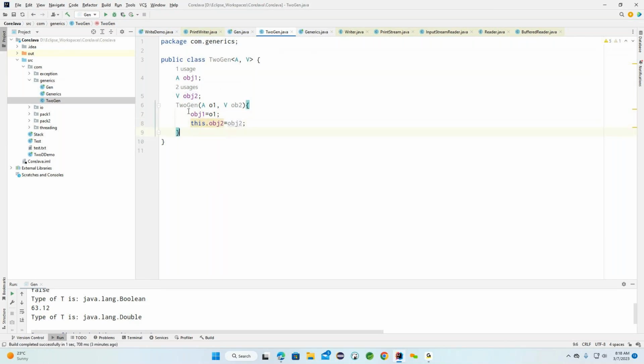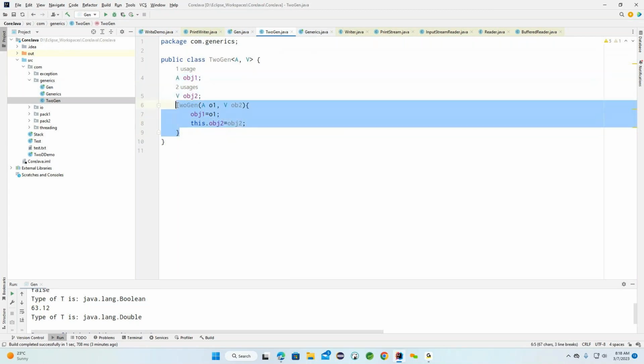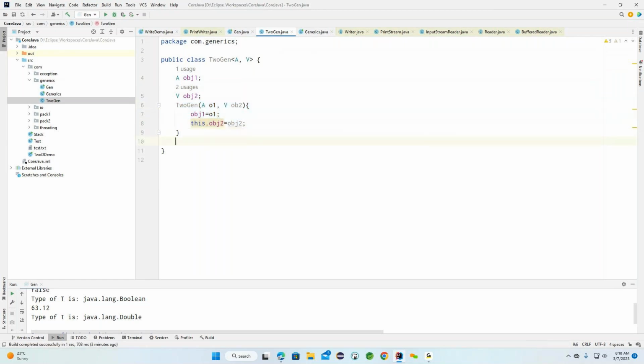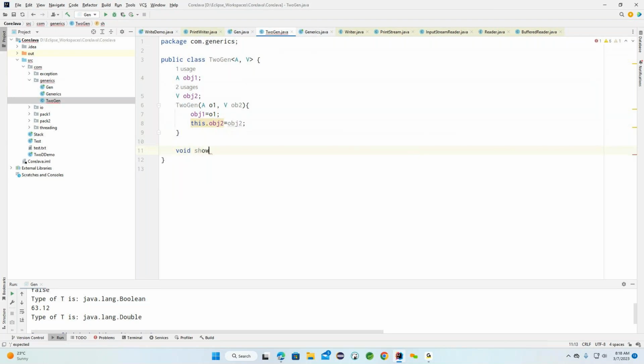Now the constructor I created. After creating this particular constructor, what you need to understand is that this is the object we created, two types of object. Now I'm going to use a show type here, so that this show type will provide the type of object we provided.